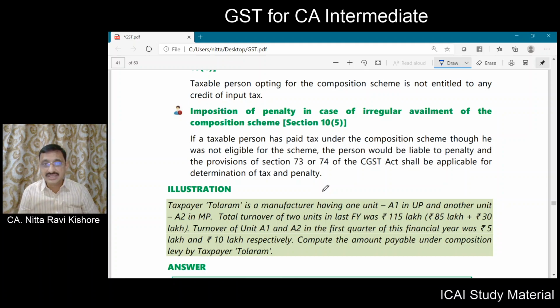Apart from payment of regular tax for all those days or all those months in which he has wrongly availed the composition scheme, along with interest, he may also have to pay penalty as per section 73 or section 74 of the CGST Act.